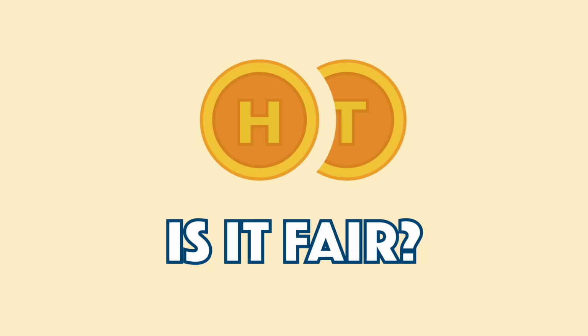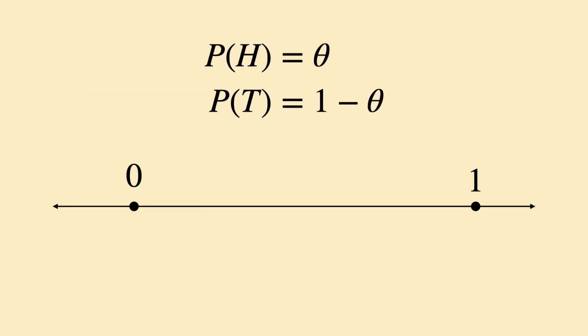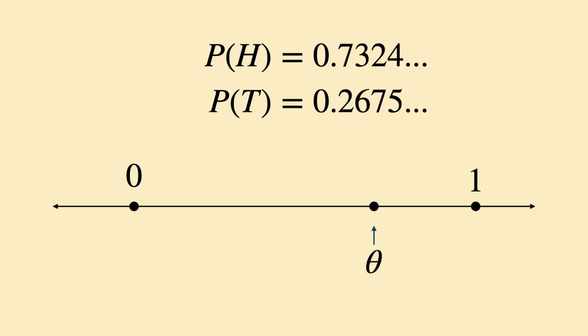We want to determine if a coin is fair. Like all coins, it has a certain tendency to land on heads when tossed. We can represent this tendency with the Greek letter theta, which can take any value between 0 and 1. 0 means the coin never lands on heads, 1 means it always lands on heads, and values in between mean it sometimes lands on heads and sometimes lands on tails, as long as it's tossed enough times.